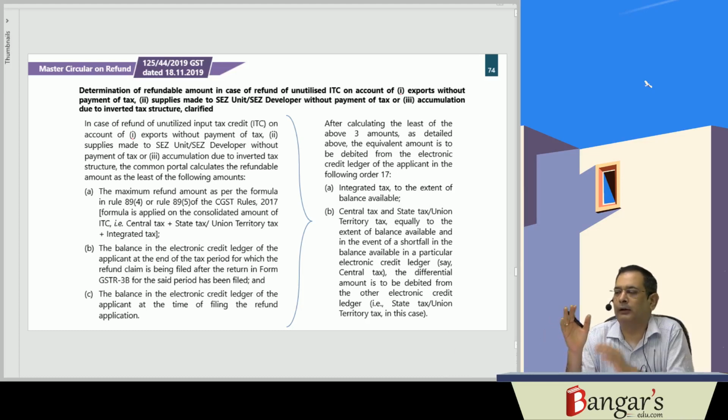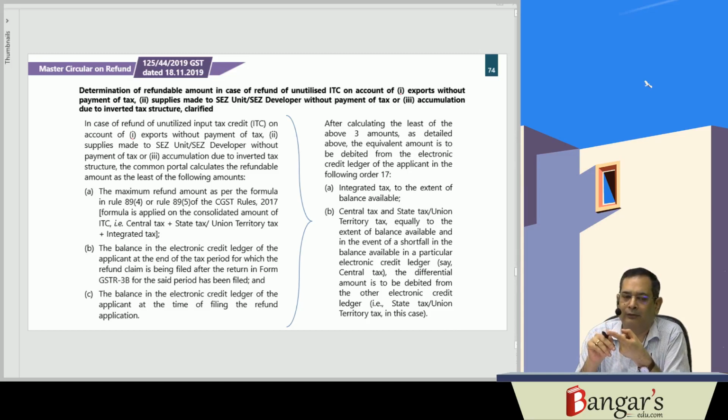So fundamentally what they are saying is, whenever you are making a refund application, the common portal will be calculating the amount of the refund on the basis of the least of the following. Number one is the amount of refund which has been worked out by our formula. We have worked out the formula in the case of zero rated supplies, on account of inverted duty structure, or in respect of export of goods. So on the basis of the formula, how much amount of refund is admissible.